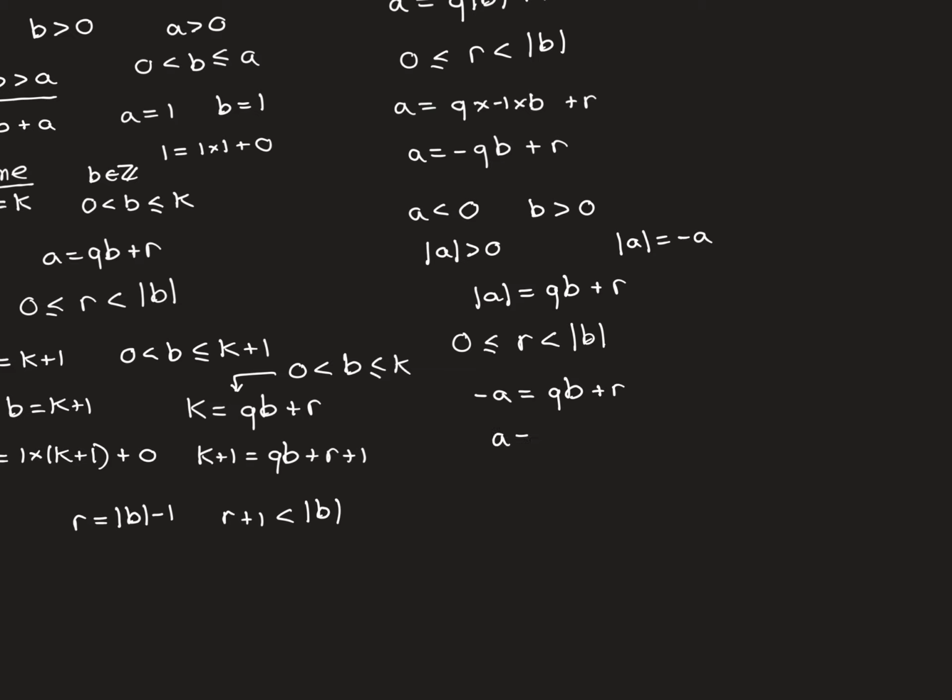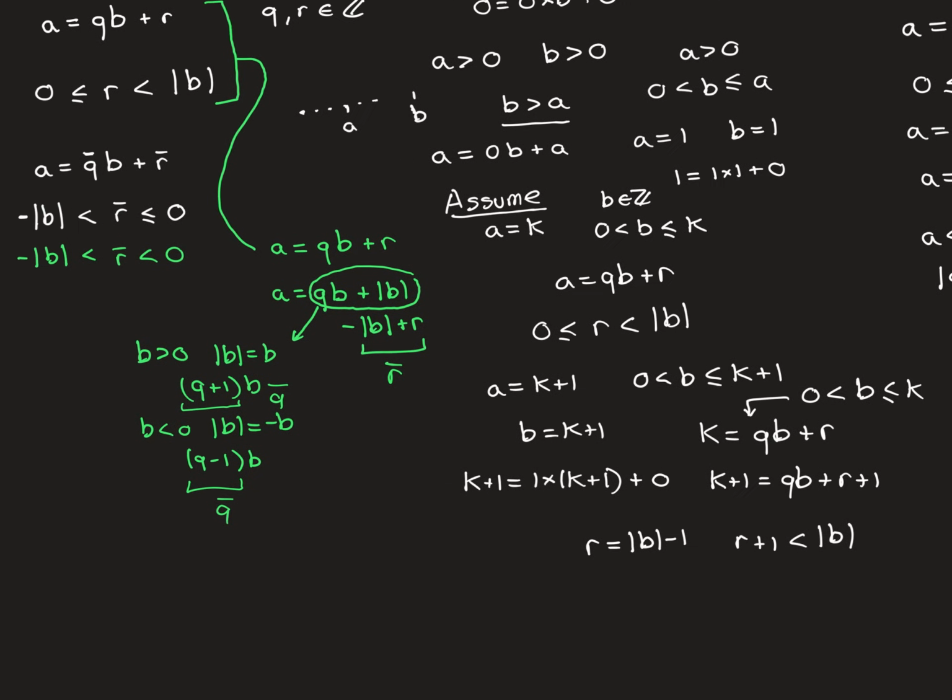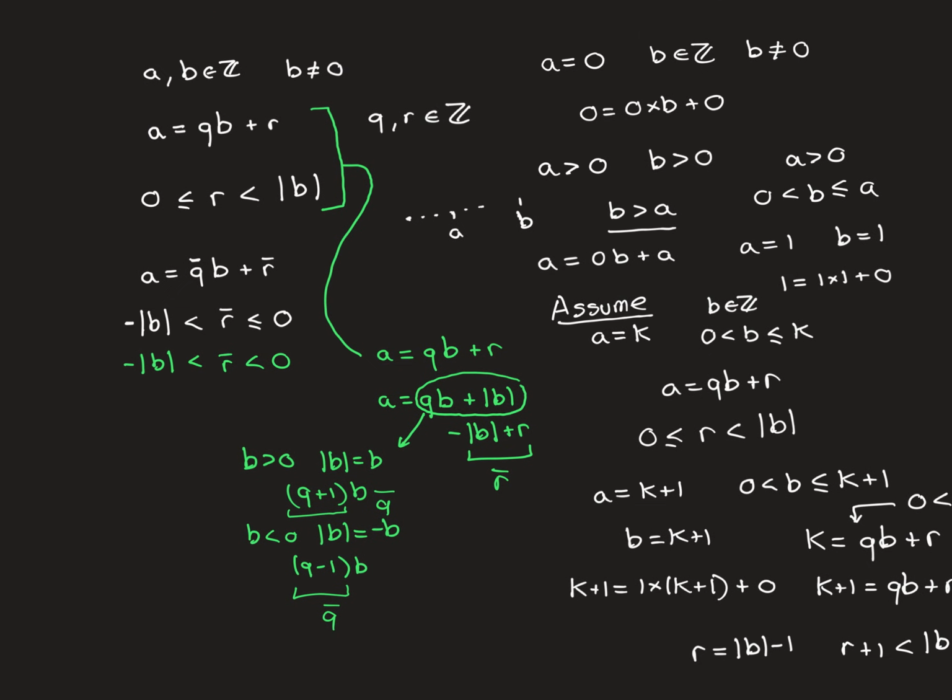So that's going to give us a is equal to, and then minus q times b, we can let the minus swallow into the q, so we'll get minus q times b. And then, that's brilliant. That negative q is just an integer, so that's perfect as our quotient. The problem is then that we're going to end up with minus r rather than plus r. So actually, this is why I copied this bit that we have here into part 2.